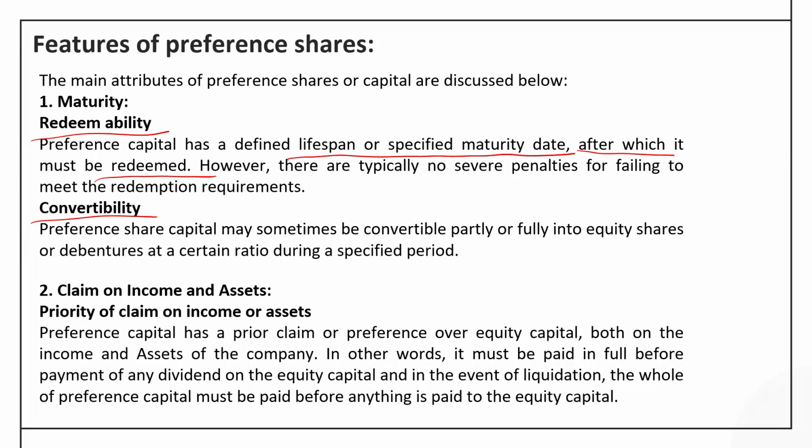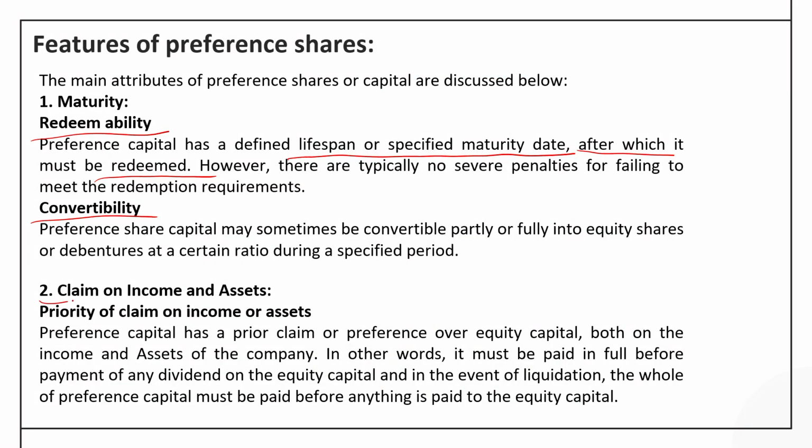So, if it is a convertible preference share, then the maturity period of the preference share would be similar to that of the equity share, because if the conversion right by the preference shareholders has been exercised, then at the end of the maturity period the same preference shares would be converted into equity shares, and it is only after the conversion that the preference share would be treated as an equity share in terms of the maturity as well.